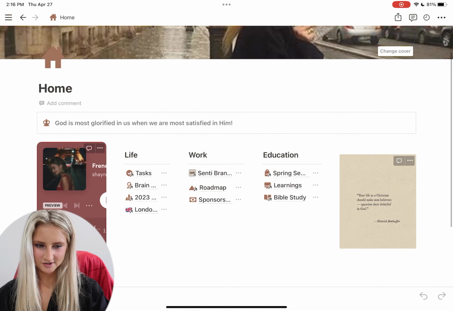Okay, so I have an obsession with Notion, and I've been watching too many videos about how amazing it is and all the different things you can do with it lately. I love it. I feel like I have some practicals in here, as well as it's cute and fun, so I'm just gonna share that. I'm gonna do this on my iPad because I just got it and I love it.